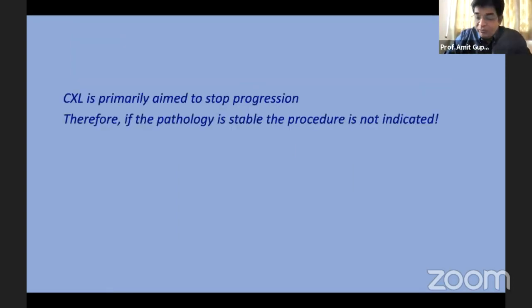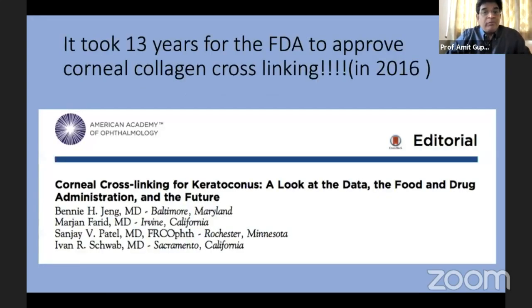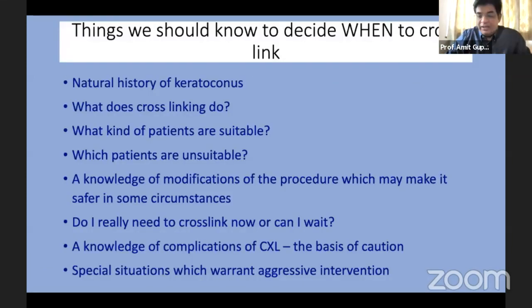Now, I read in one of the editorials that the primary aim of collagen cross-linking is to stop the progression of keratoconus. And therefore, if the pathology is stable, the procedure is not indicated. Let's see if it is true by the end of my talk. It took 13 years for the FDA to approve corneal collagen cross-linking, from 2003 to 2016. This is because they said that the data was just not reliable, and the studies were not conducted well, nor was the kind of sample that was included in the studies.